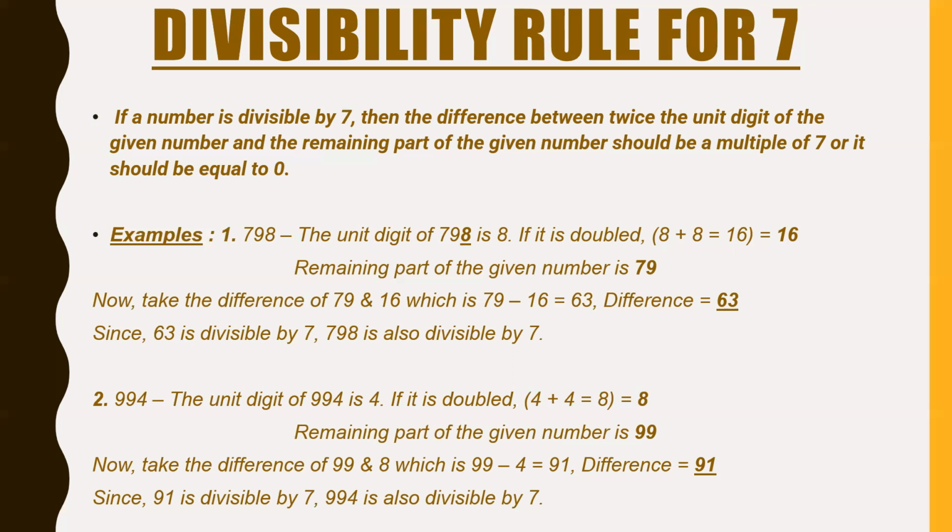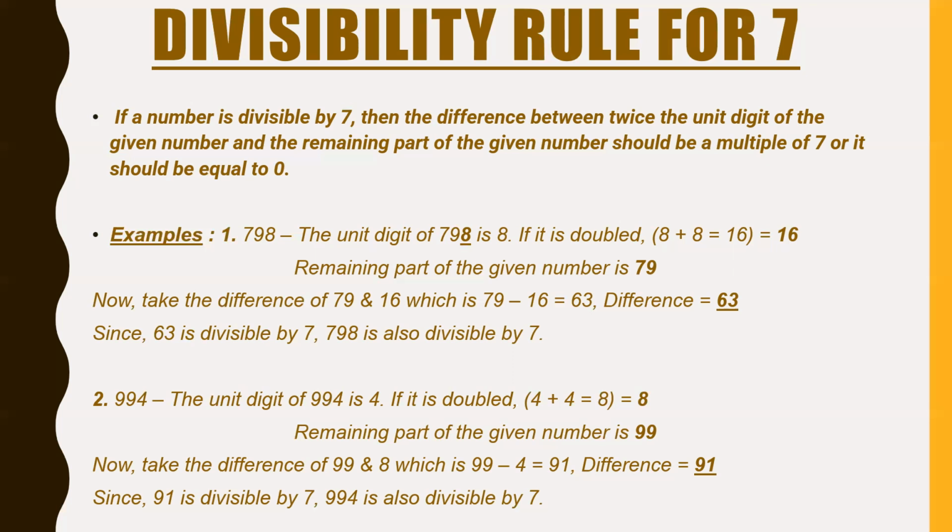And because 1 plus 1 is 2 and 9 minus 2 is 7, we also can check that 91 is divisible by 7. Because 91 is divisible, 994 is also completely divisible by 7. This was probably the most complicated rule of all the divisibility rules. But if you understand, you can easily solve.